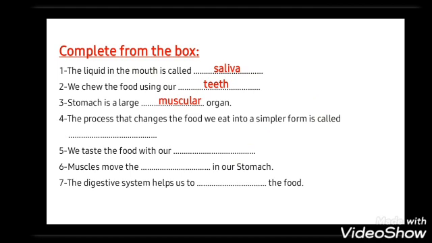Number 4, the process that changes the food we eat into a simpler form is called the digestion process. Number 5, we taste the food with our tongue. Number 6, muscles move the acidic juice in our stomach. Number 7, the digestive system helps us to digest the food.